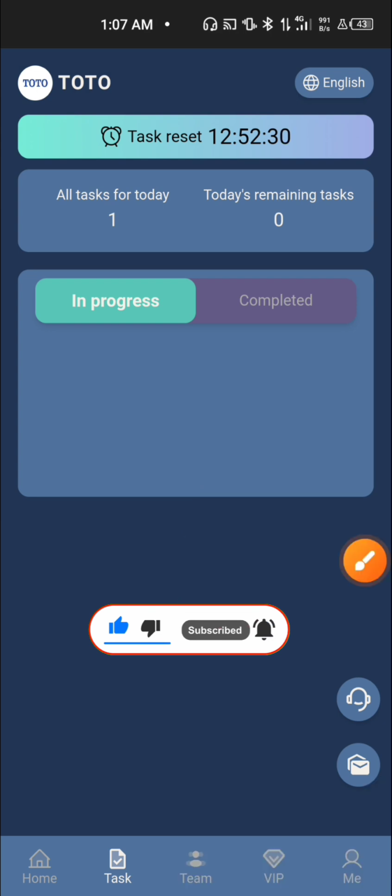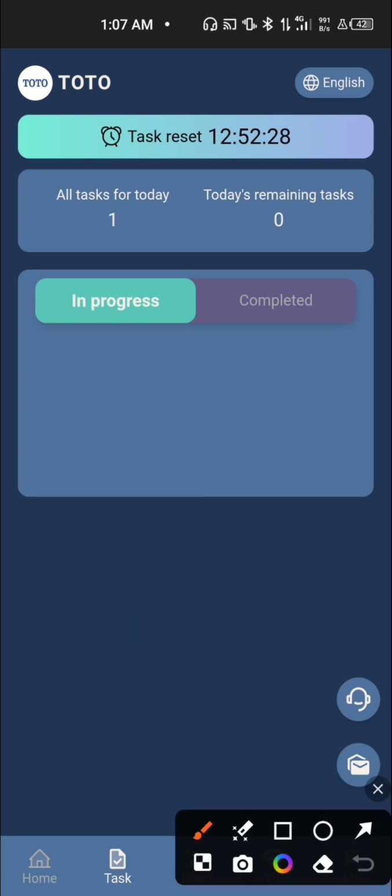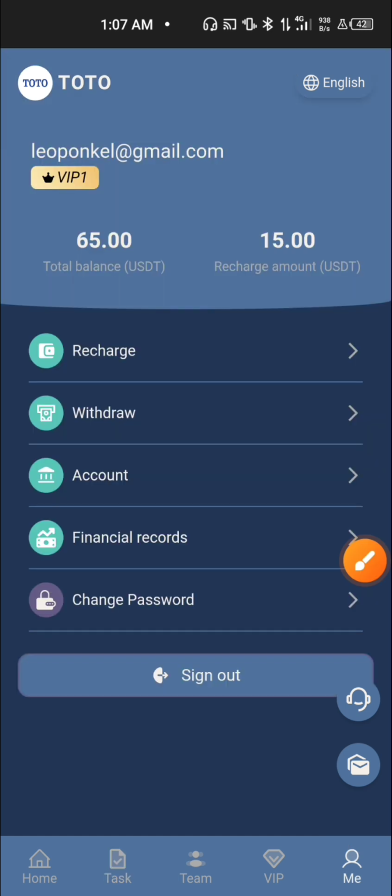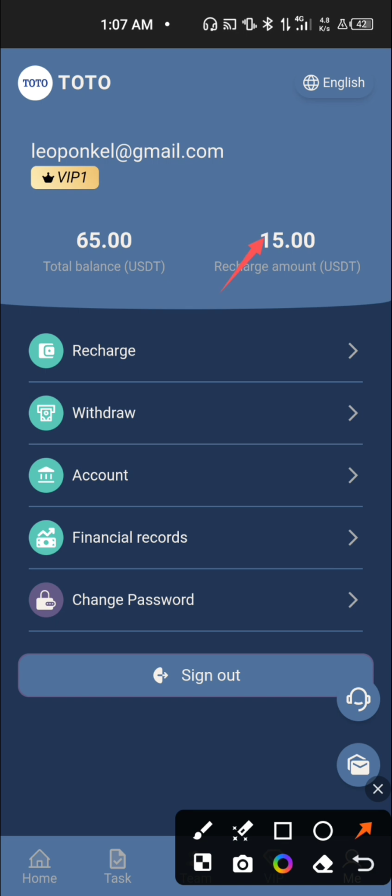Now in order to withdraw your earnings, what you have to do is to click over here that says me, right? So once you click on me, it will bring you over to this interface. Now when you look over here, you will see I have 15 USDT. That is the amount I was able to use to activate the VIP one. One thing with this platform is that once you register, they are going to give you $50. All right, $50. So once you add the $50 plus the 15 USDT that I've also recharged, that is the reason why you are seeing the total of 55 USDT.